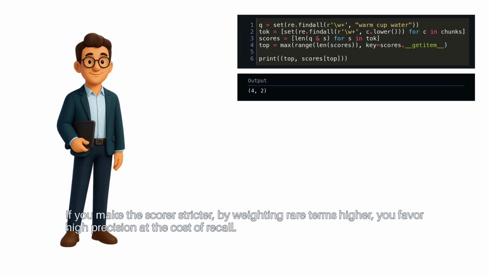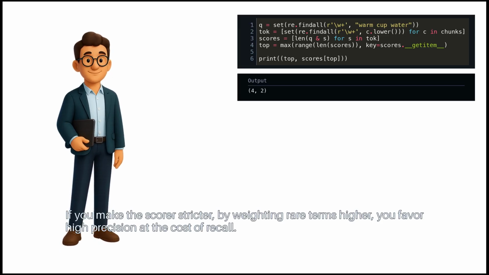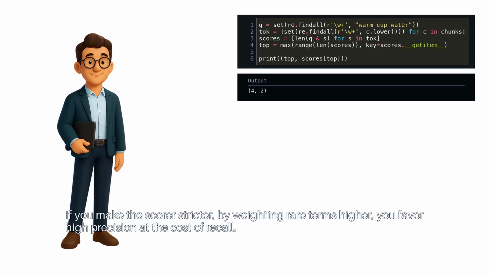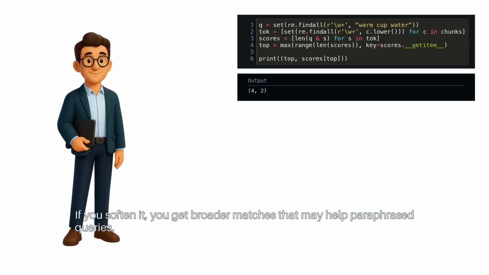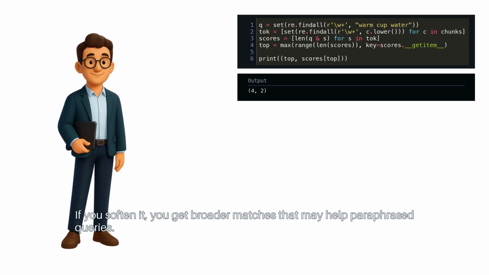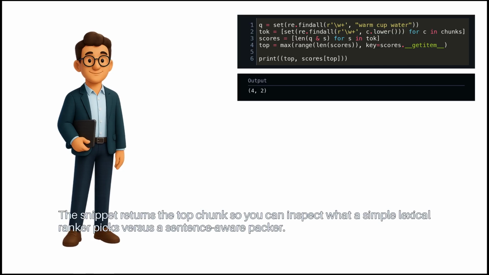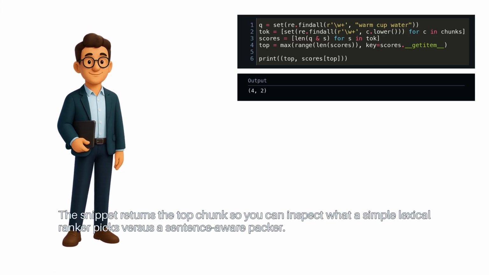If you make the score stricter by weighting rare terms higher, you favor high precision at the cost of recall. If you soften it, you get broader matches that may help paraphrased queries. The snippet returns the top chunk so you can inspect what a simple lexical ranker picks versus a sentence-aware packer.